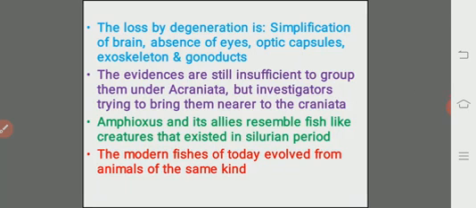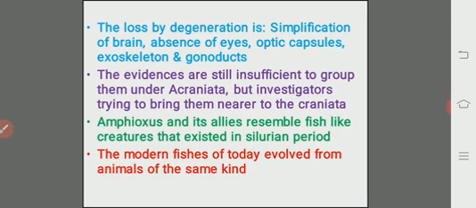These are the degeneration losses that could happen to the organism, and the evidences are still insufficient to group these organisms under the protochordata, that is Acraniata, but the investigators are trying to bring them nearer to the Craniata. Although there is no skull at all, some features look like the fish, so they are trying to bring them nearer to the Craniata.